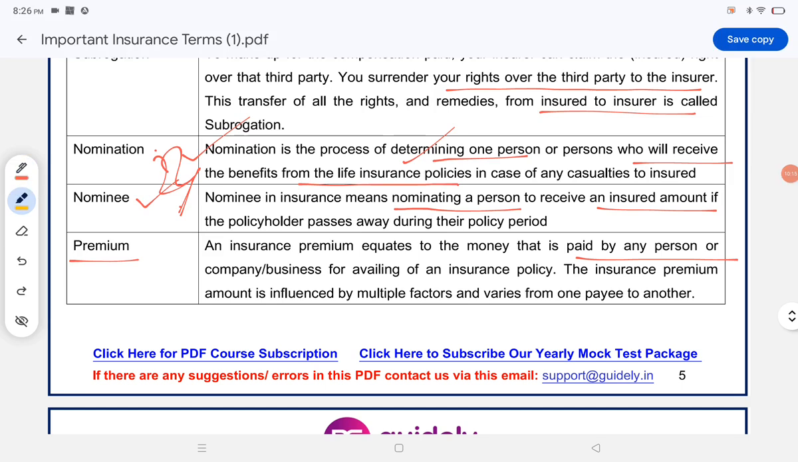This is a very important question that can be asked. An insurance premium means the money that is paid by any person, that can be a person or a company or a business entity, whatever it may be, pays money for what? For availing an insurance policy. This is a very important term that you should say. For availing an insurance policy, availing, that is the word you have to remember for premium. The insurance premium amount is influenced by multiple factors and varies from one person to another.